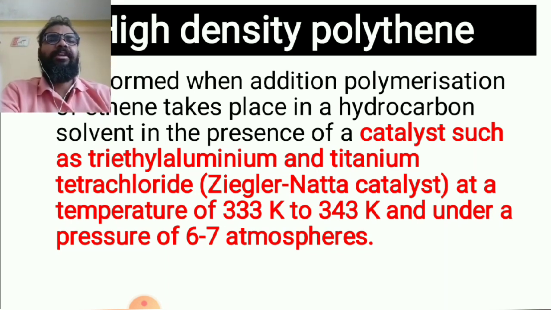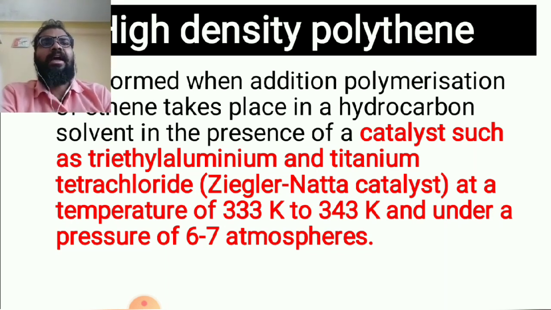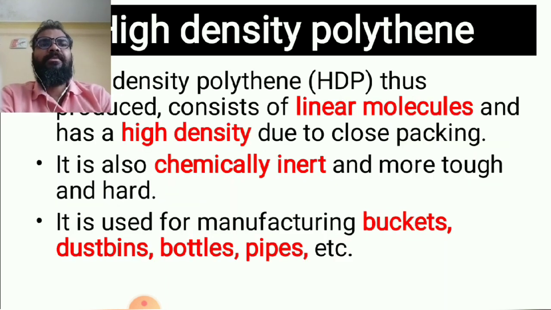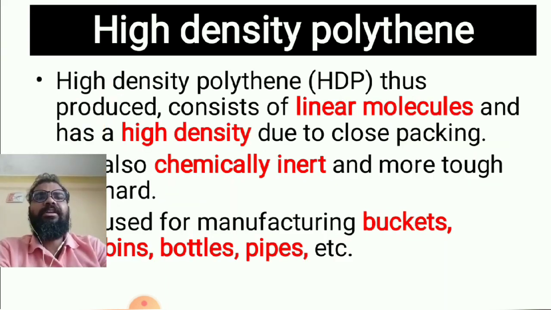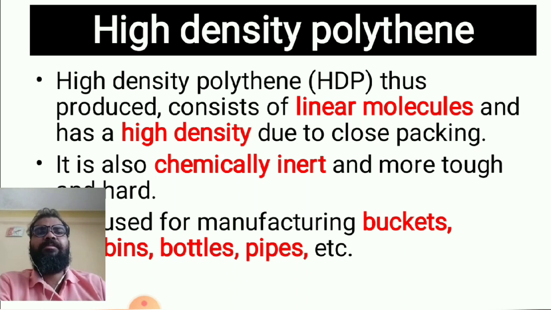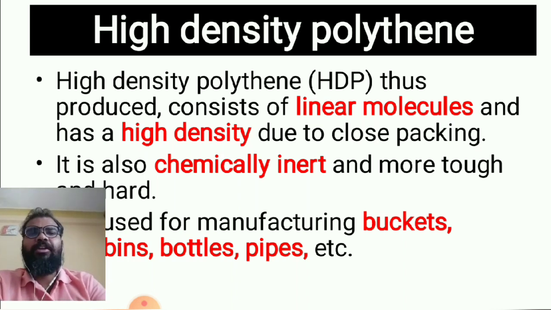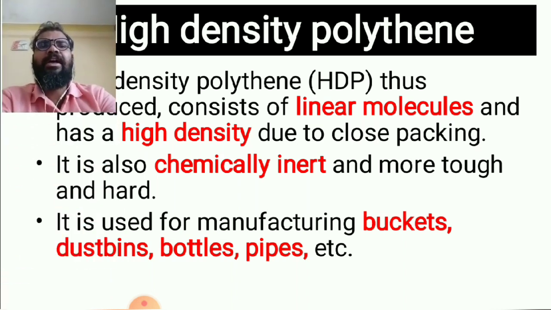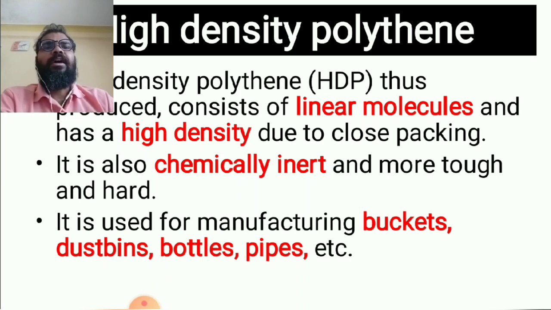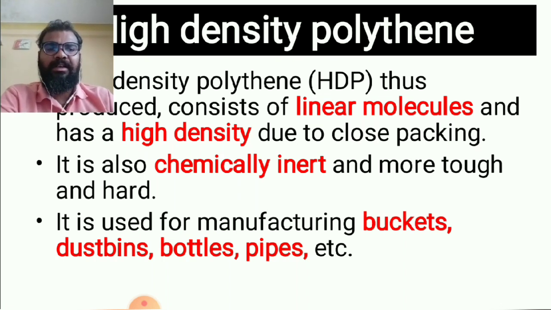High density polythene, HDP, thus produced consists of linear molecules of high density due to close packing. Because of the close packing, the density will be high. It is also chemically inert, and more tough and hard. Chemically inert means it does not react with any other chemicals. It is used for manufacturing buckets, dustbins, bottles and pipes, etc.